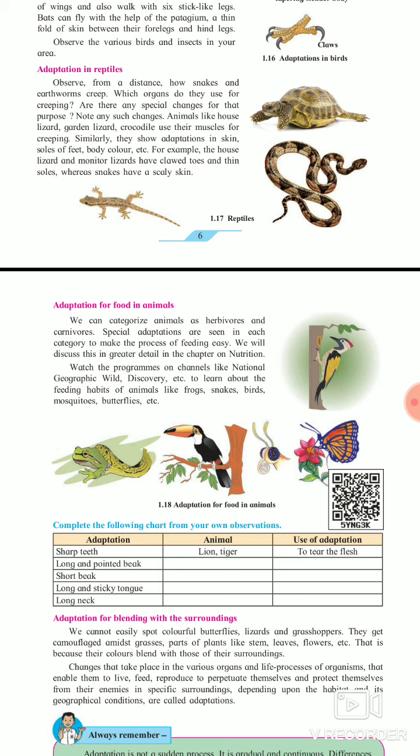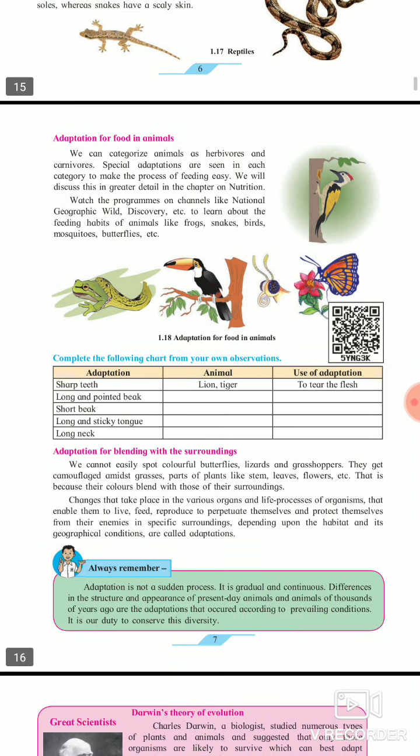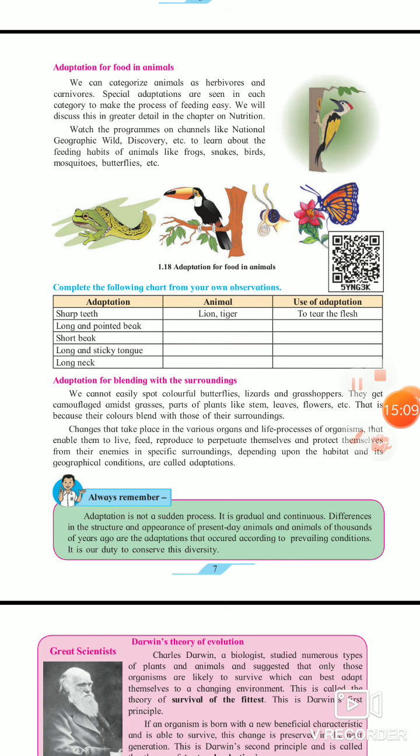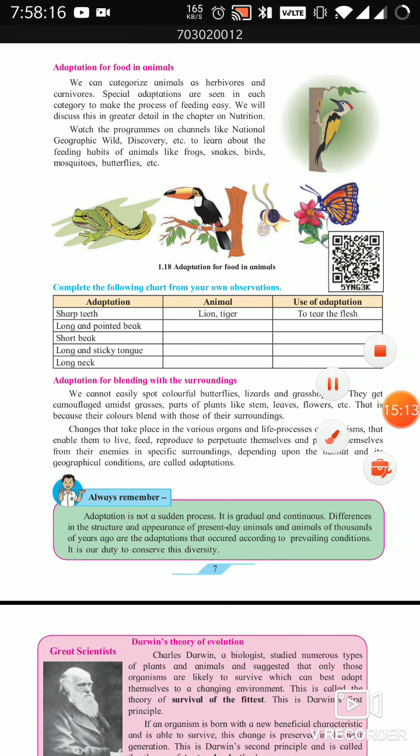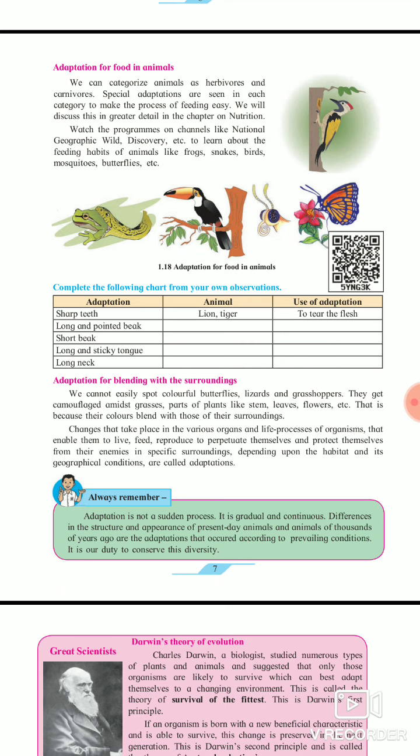This is about the adaptation in animals, in reptile regions, in snowy regions, in desert regions, in aquatic animals. Okay, now we are moving toward our next topic, that is adaptation for food in animals. Means as there is adaptation in plants, there is adaptation in animals also, so there is adaptation for food in animals also. As you know, there is a food chain.